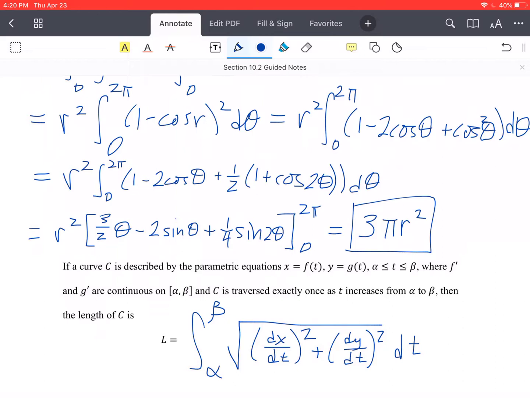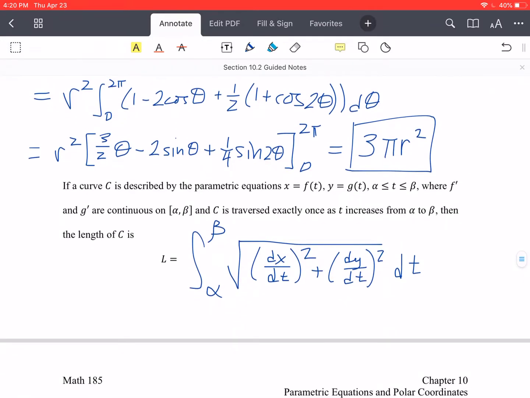If you want to see the derivation of this formula, it is in your book. You're more than welcome to take a look at it, but we're not going to take the time to do that here. So let's look at an example finding arc length with this new parametric formula.